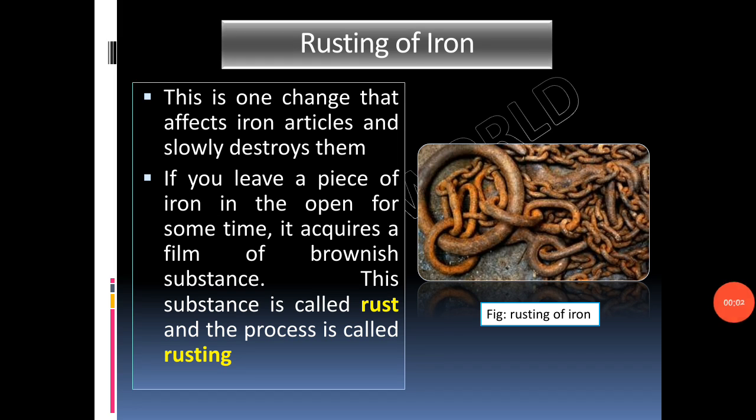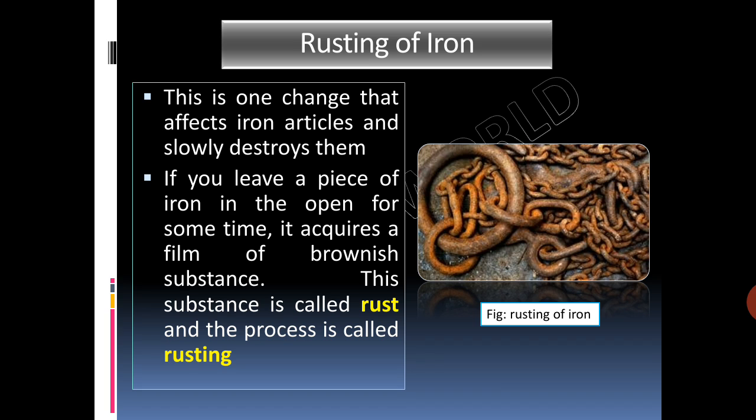So, a change with which you are quite familiar is the rusting of iron. If you leave a piece of iron in the open for some time, it acquires a film of brownish substance. This substance is called rust and the process is called rusting. Iron gates of parks or farmlands, or iron benches kept in lawns and gardens, every article of iron kept in the open gets rusted. Rust is not iron, don't get confused between iron and rust. It is different from iron on which it gets deposited.